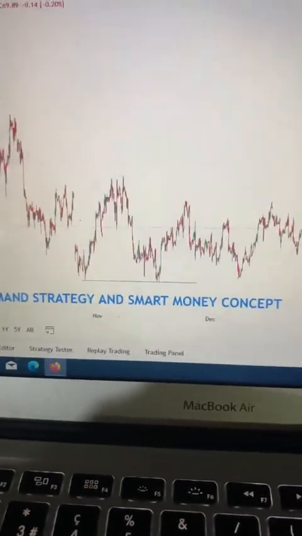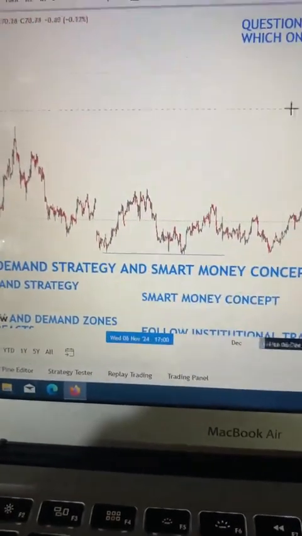Okay, so now let's go to the smart money concept, the trading style of how smart money operates. I have a lot to say, but bro, there's no time.